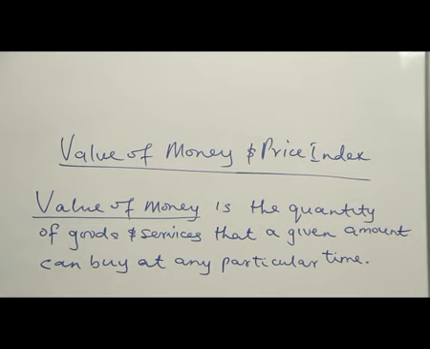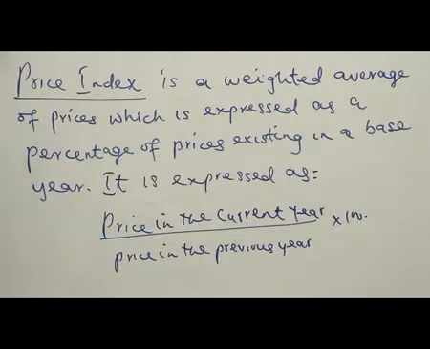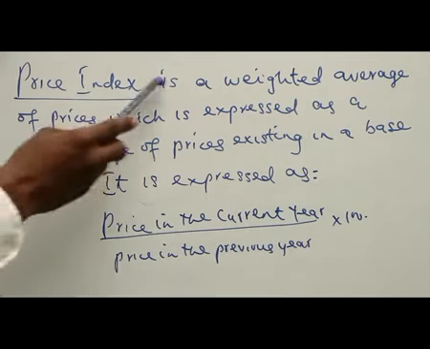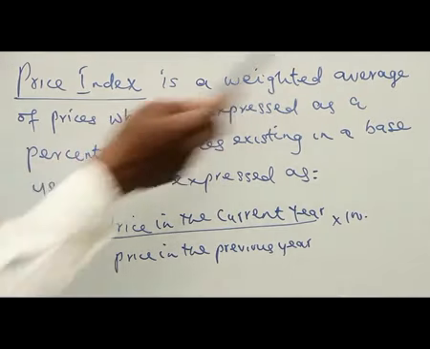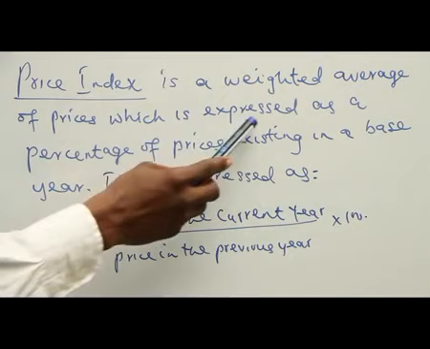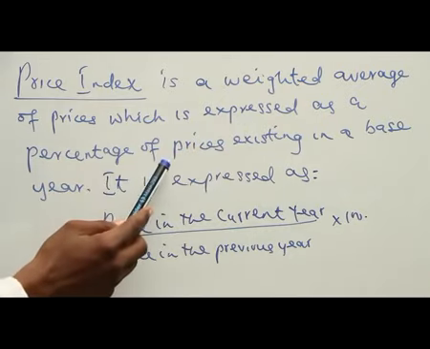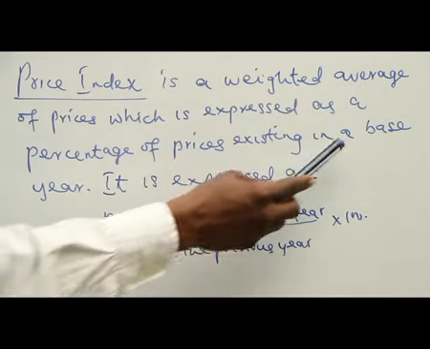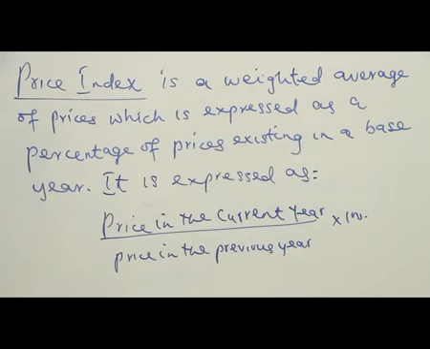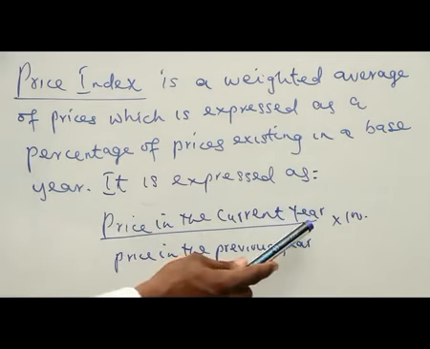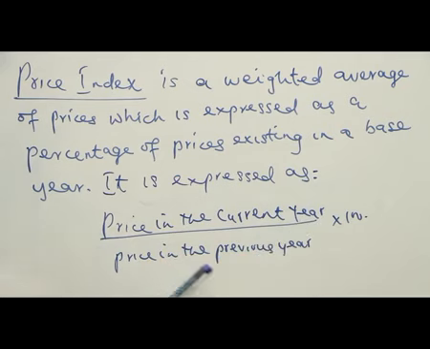Let us look at price index. Price index is a weighted average of prices, expressed as a percentage of prices existing in the base year. It is expressed as price in the current year divided by price in the previous year, times 100. We give what we call the price index.